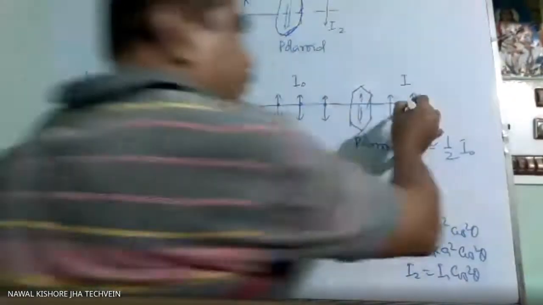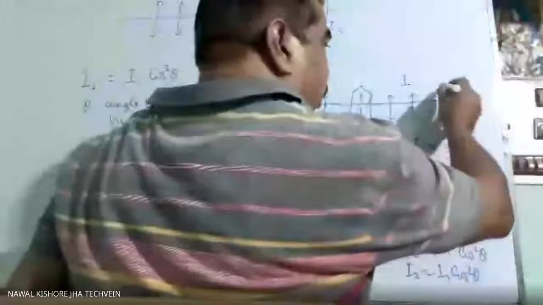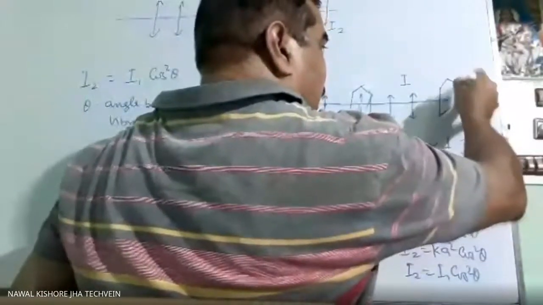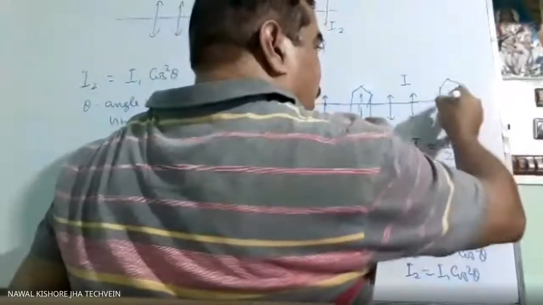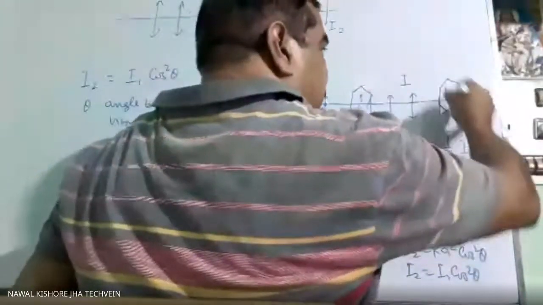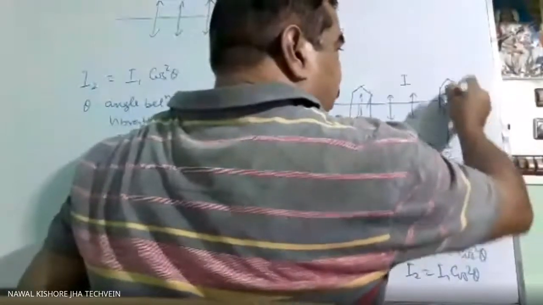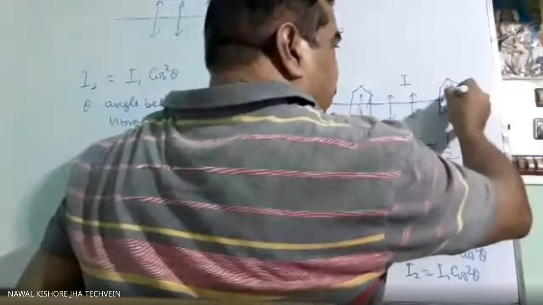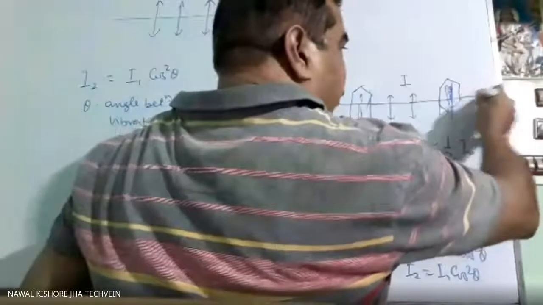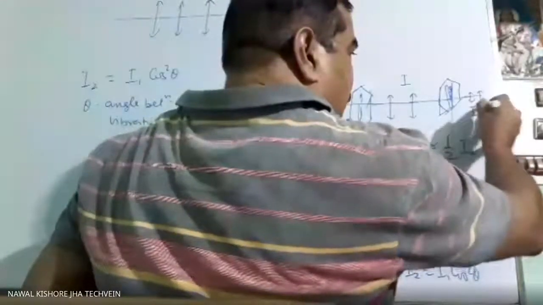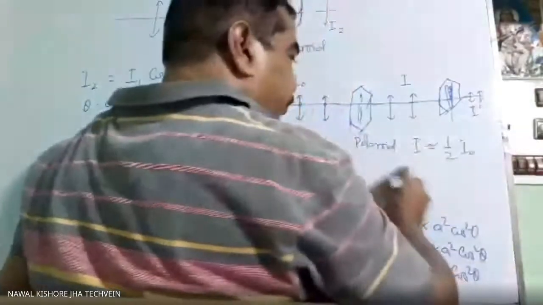Now after that, suppose another Polaroid is here, whose pass axis is making an angle like this. If this angle is theta, then what will be the intensity here? So this I dash will become I cos square theta.